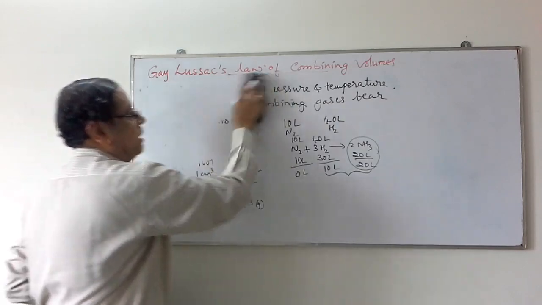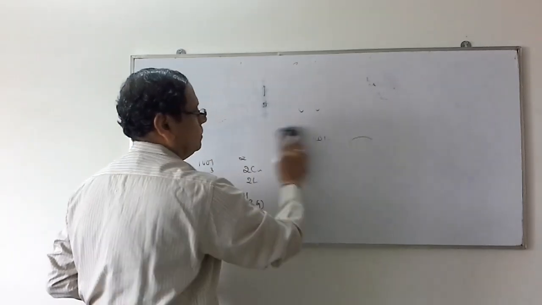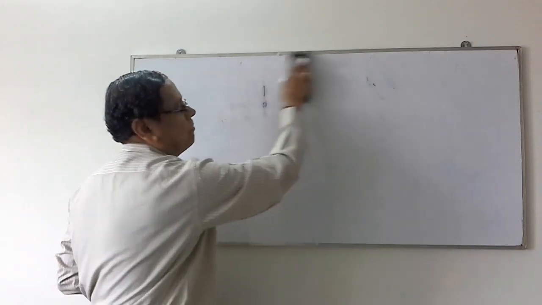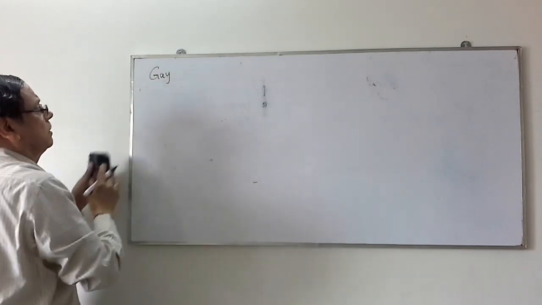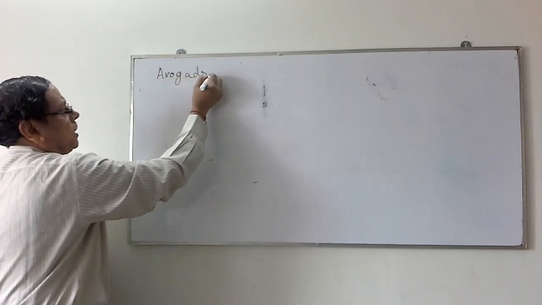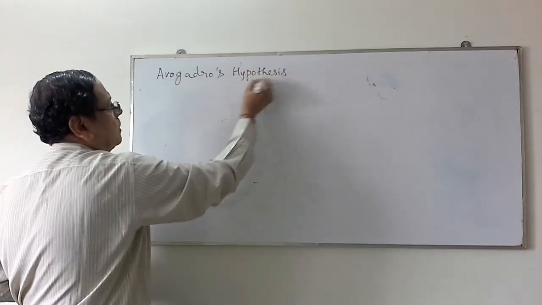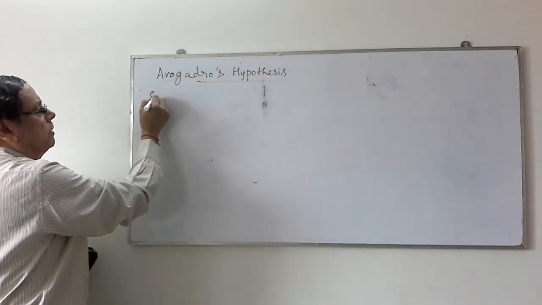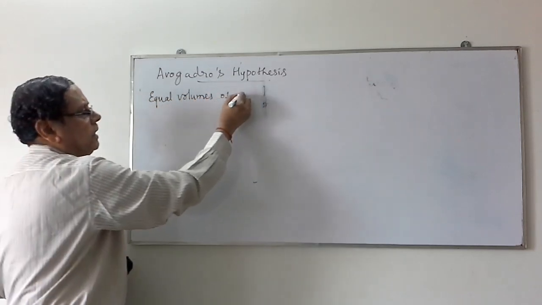Now let us take the next law. It is Avogadro's hypothesis. It was earlier named as a hypothesis, but later it was proved to be a law. To understand Avogadro's hypothesis, first we have to consider gaseous substances. If you measure the volumes and if you take equal volumes of different gases,